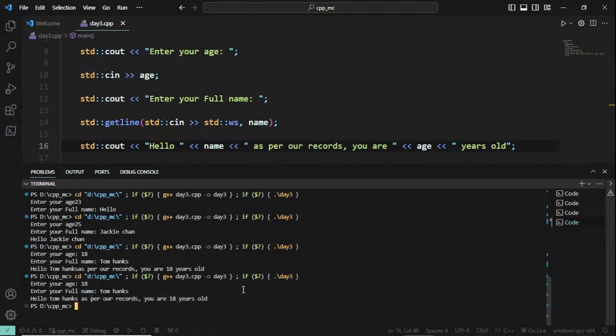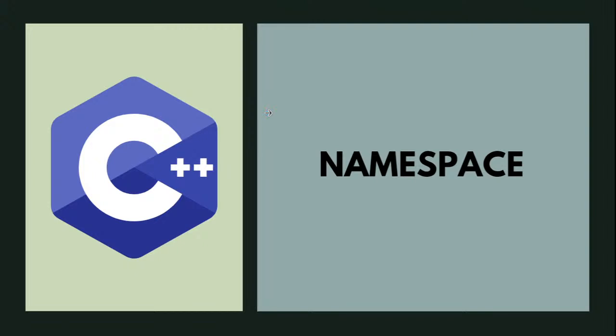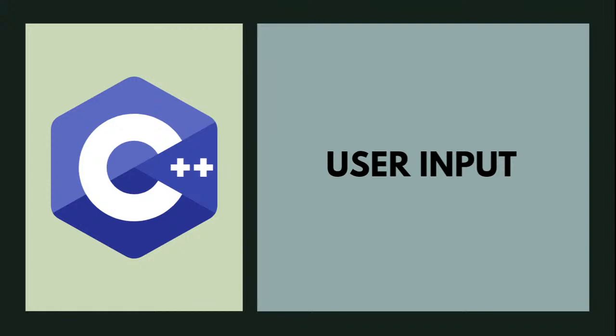Okay, clear about getline? Can we discuss namespace next? Can we start with namespace? Can I get some response in the chat box? Can we continue with this? Clear about console input? So we have completed the user inputs. Next session most probably we will be doing some simple tasks. After learning some operators and some mathematical concepts with programming, we will be doing some simple challenges.